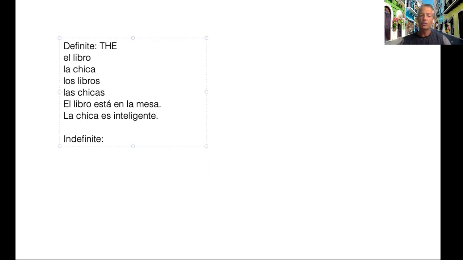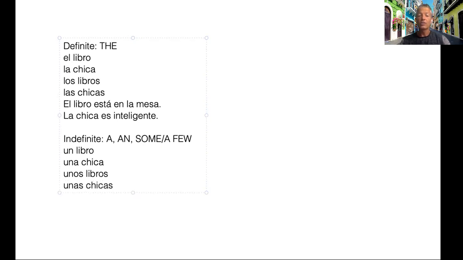Okay, indefinite articles. Indefinite articles mean a, an, some, or a few. The singular form, a, an, is un and una. Un libro, a book. Una chica, a girl. The plural of un libro, a book, is unos libros, some books or a few books. Unas chicas, some girls or a few girls.